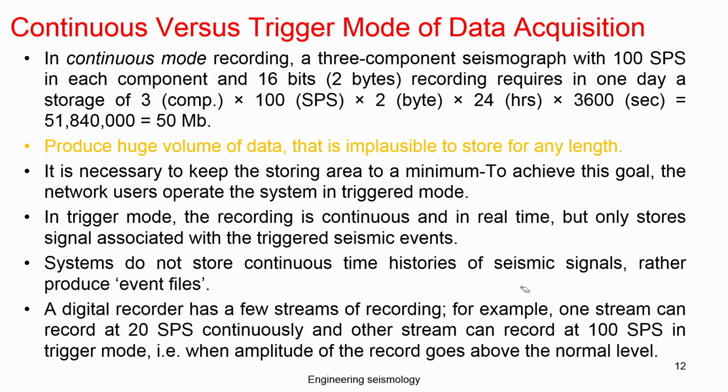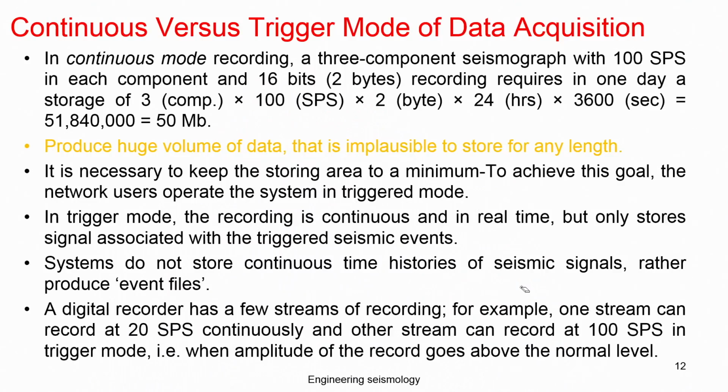Then it will record, and you can give a pre-event time. From this value, whatever pre-event 10 minutes you record, and after this value, you record for one more minute, something like that. So pre-event and post-event are easily controllable in continuous versus trigger mode. Trigger modes are very effective to optimize the equipment storage capacity and get the required information from the storage.